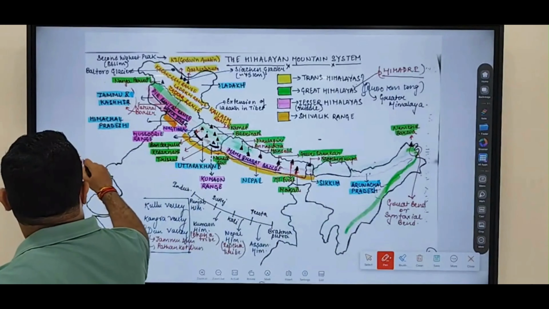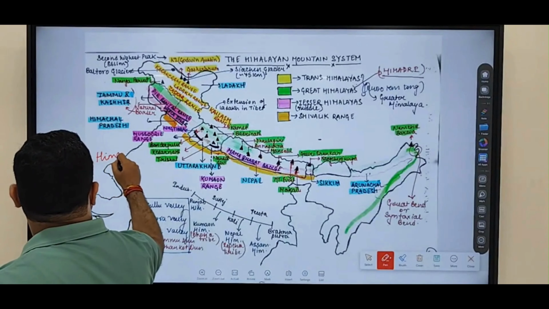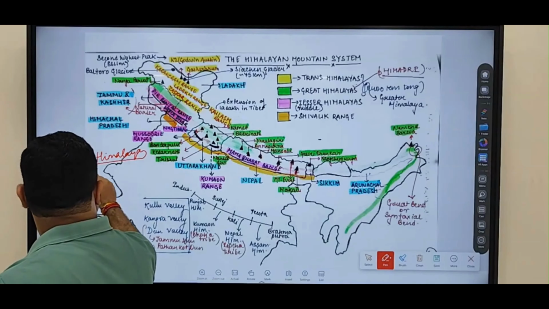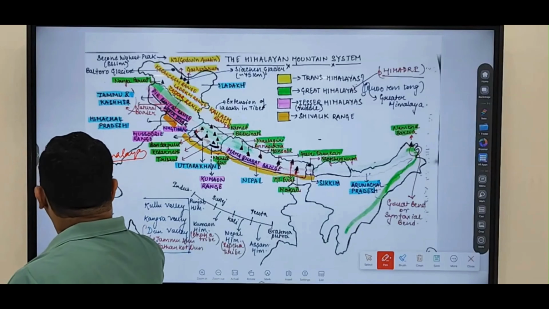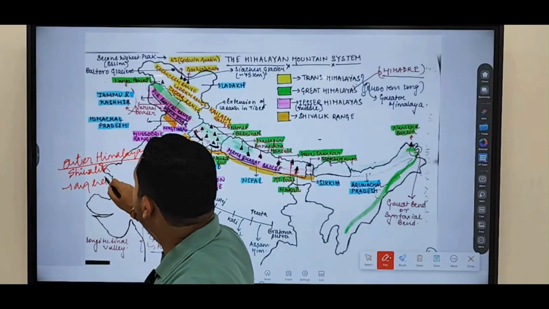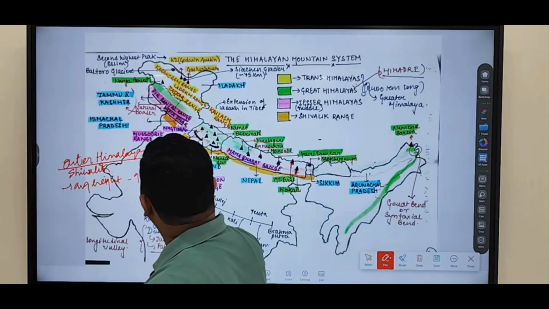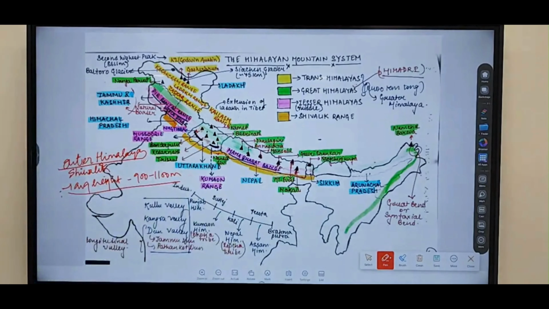Last that you have is the outer Himalayas, or we call it the Shiwalik. Now Shiwalik has an average height of around 900 to 1100 meters. Much lesser in height. They are found around 900 to 1100 meters, and they are found at the foothills.